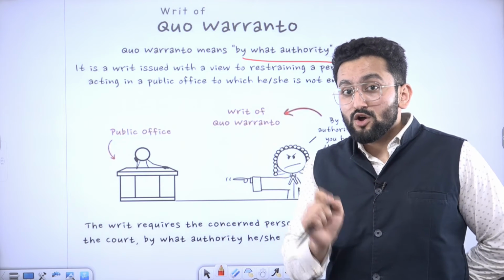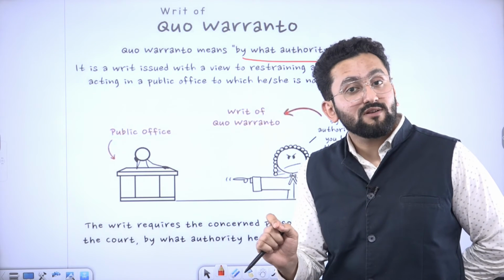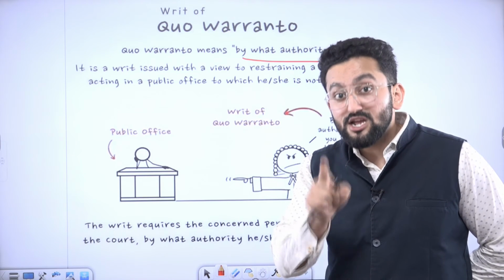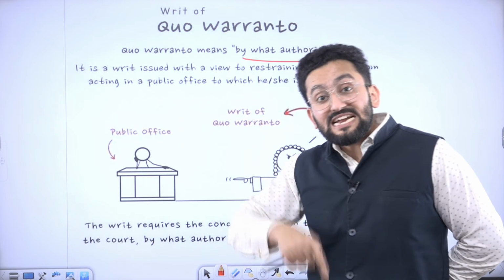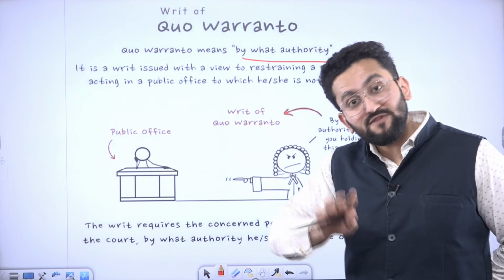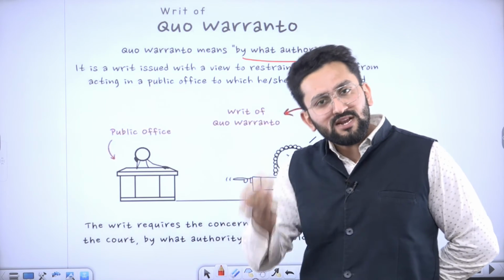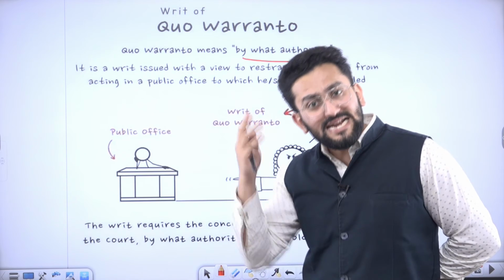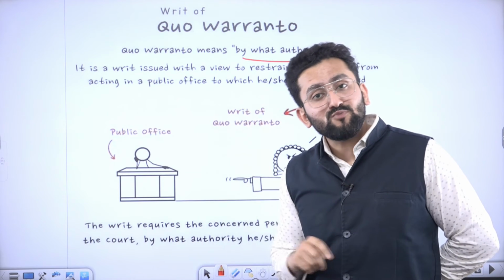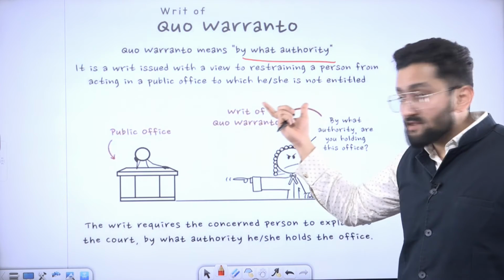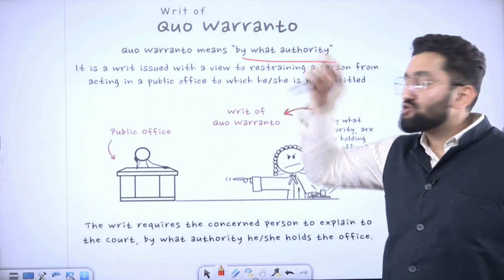by law, Rohit should give up his position, because there is no extension letter issued from the date he should have been retired. If there is some extension letter issued by the government, then it is fine. But there is no extension letter in record, and yet Rohit is working on this position. So by what authority is Rohit functioning on that position? So that jealous colleague can raise this issue in court.